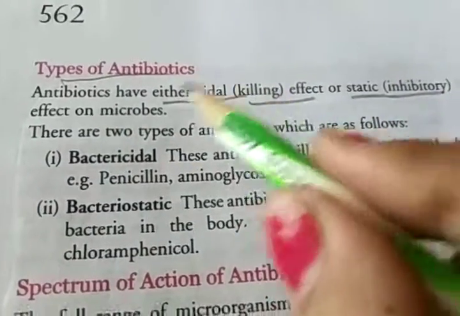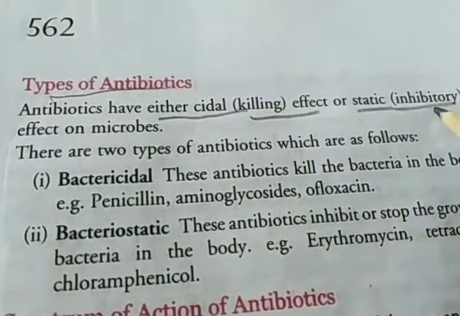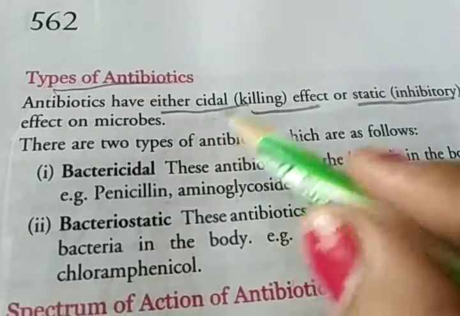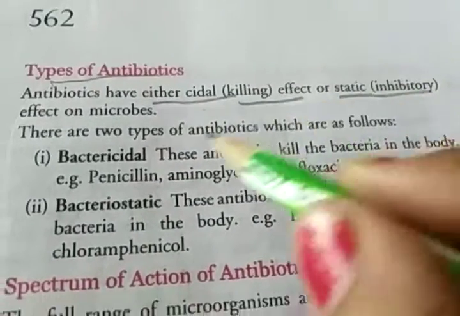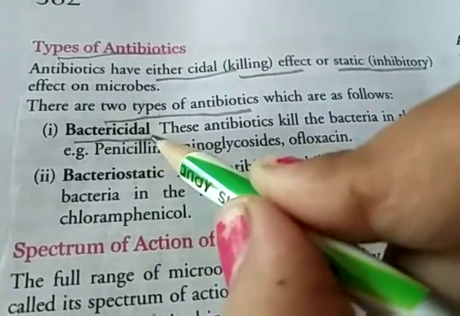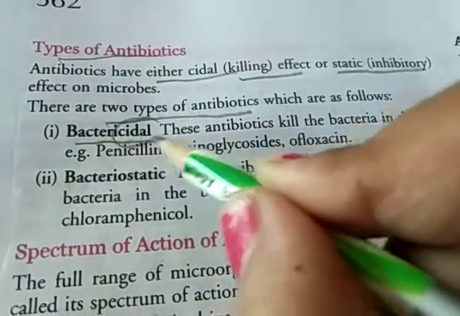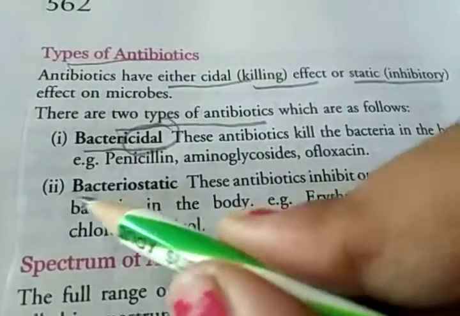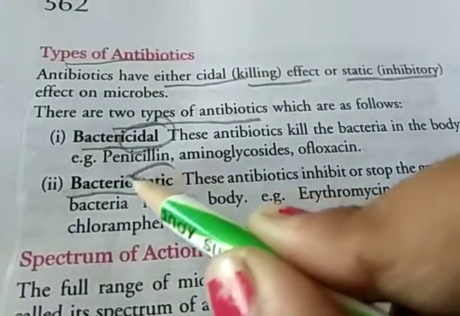So, two types of antibiotics: killing and inhibiting. Killing is the cidal effect, and inhibiting is the static effect. First is bactericidal. Here you see cidal. Okay, bactericidal, and then the second is bacteriostatic.